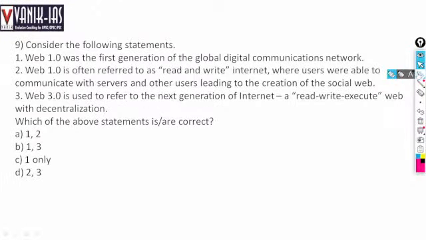Then consider the following statements. Web 1.0 was the first generation of global digital communication network.